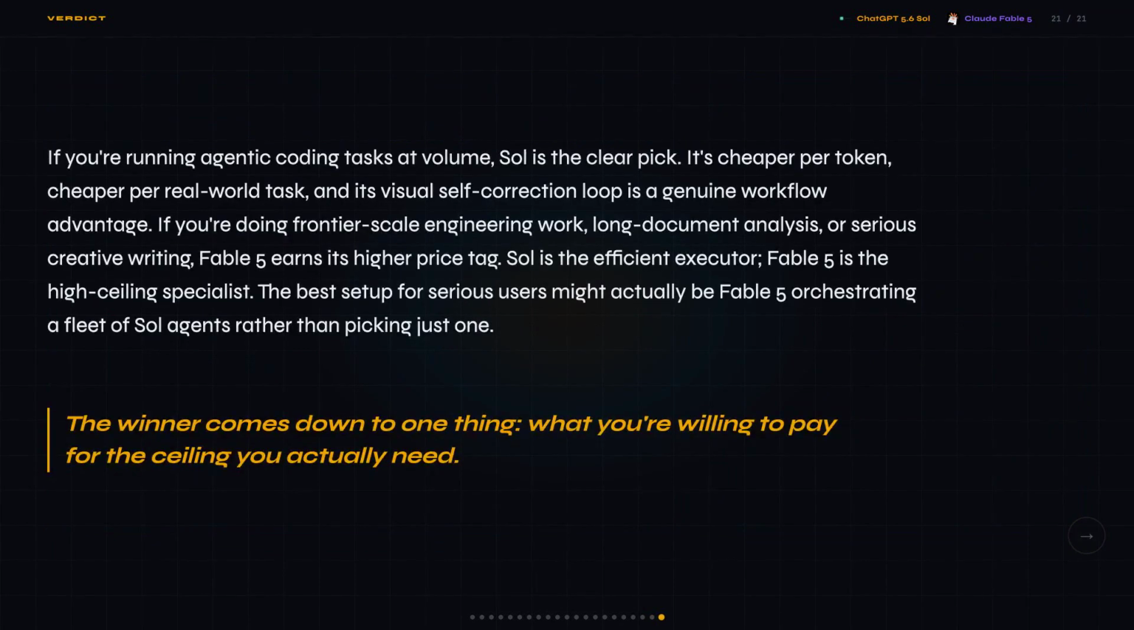Honestly, I was expecting a clear winner, and what I got was two models that are genuinely good at different things. So here's the decision rule. If you're running agentic coding tasks at volume and cost per task matters, Sol is your pick. If you're doing frontier scale engineering, long document analysis, or serious creative writing, Fable 5 earns its higher price. And if you're a serious user, the best setup might actually be Fable 5 orchestrating a fleet of Sol agents.